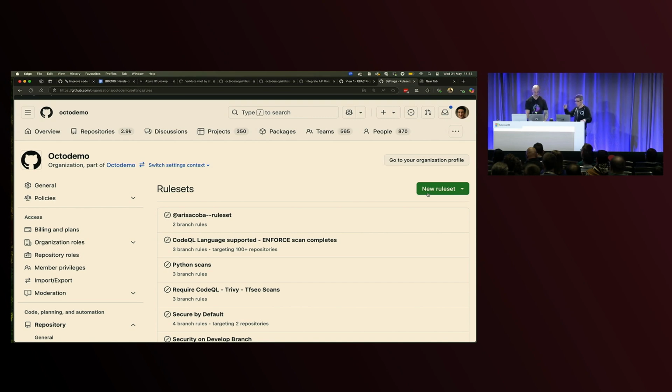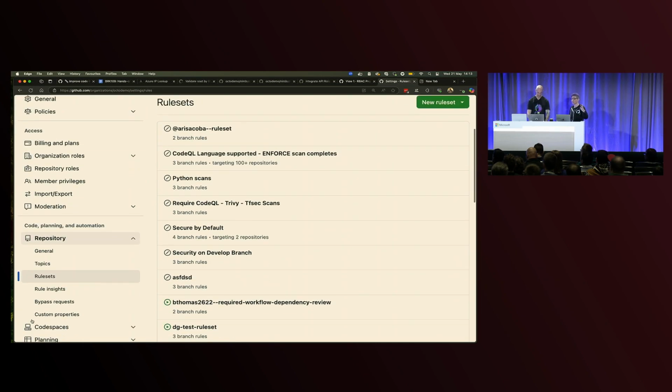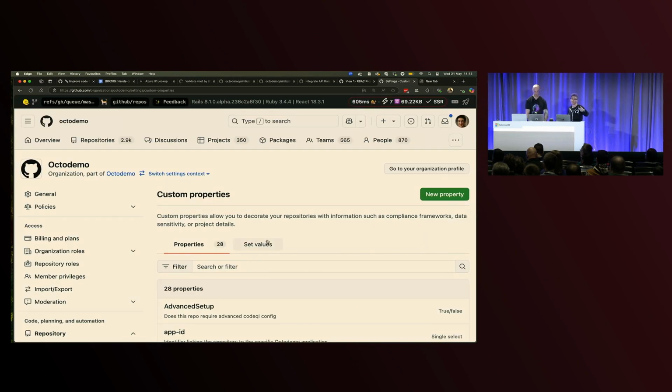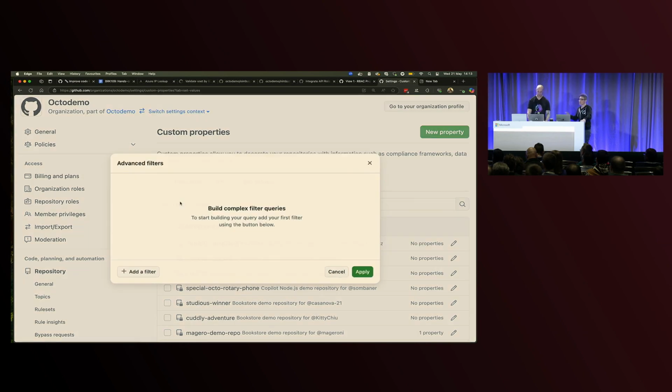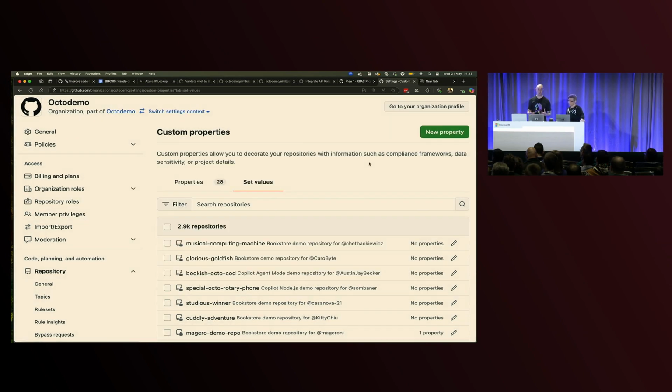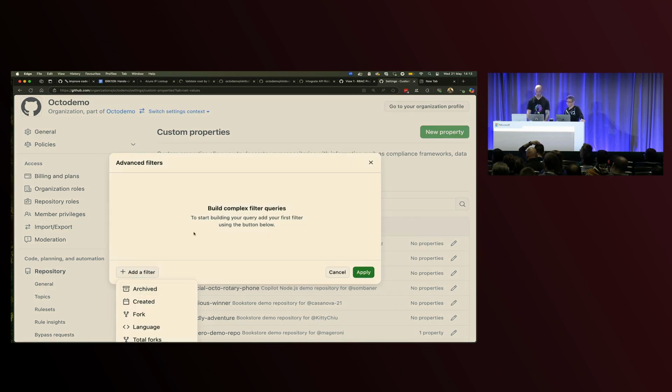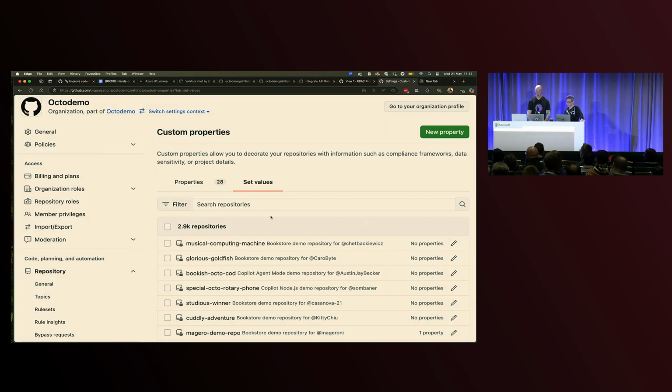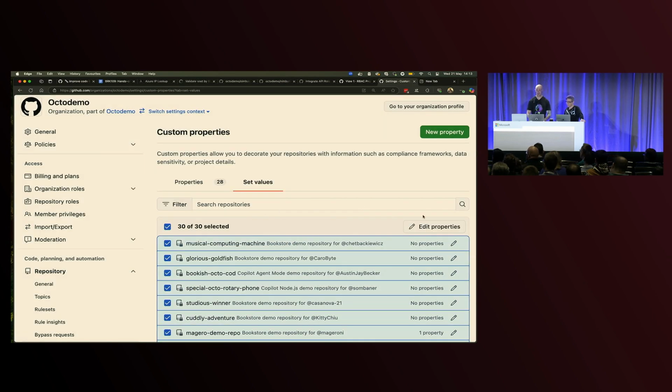But in the event Ben had his passkey with him, when you go and create that rule, that custom property, it saves it, and now you have a property you can use to filter the projects and the repositories within your organization and within your enterprise. Yep, so to apply that to my repos, I could build a complex filter to find particular repositories I want to apply this to, based on existing properties: the language, existing topics, last updated. With that in place, I can multi-apply and edit the properties across those so that I can say I only want this subset of repositories to have my new criticality label.